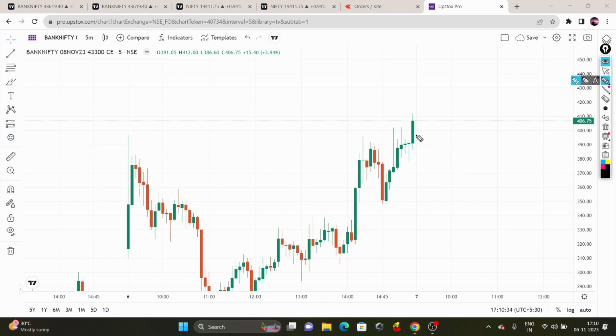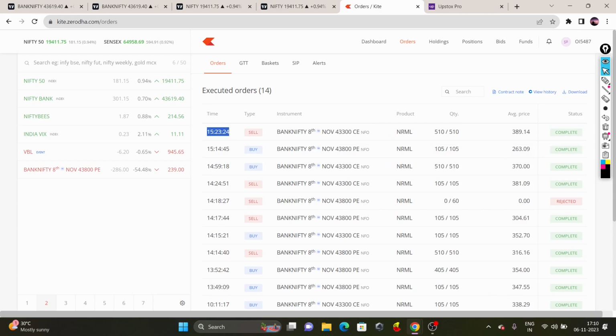Once I got an exit, after that price made an upward direction momentum. So that means price made an upward direction momentum in our favor, but we didn't get the profit here. But we got a less profit here. I took an entry at 370 and exited the trade at 390, almost 20 points SL.